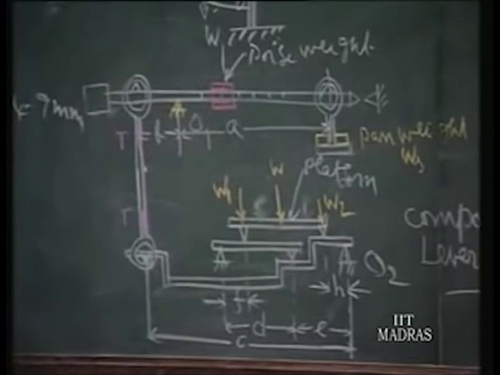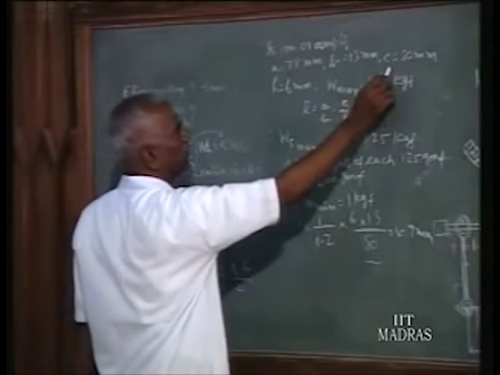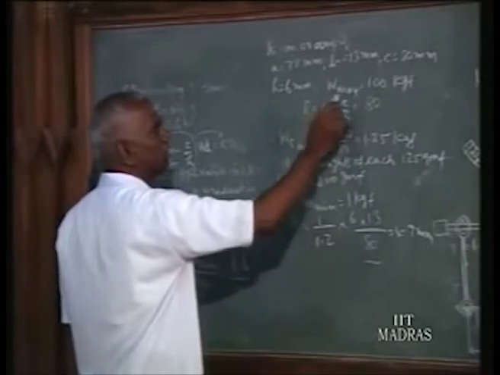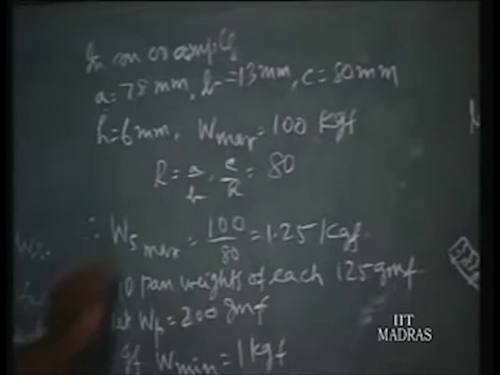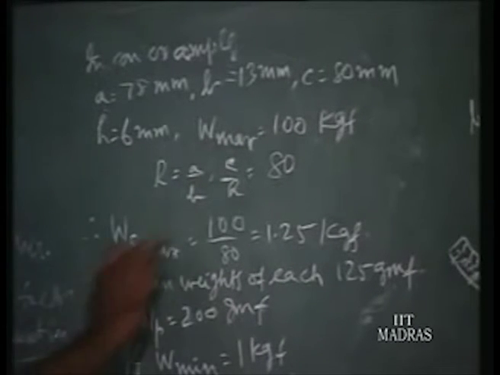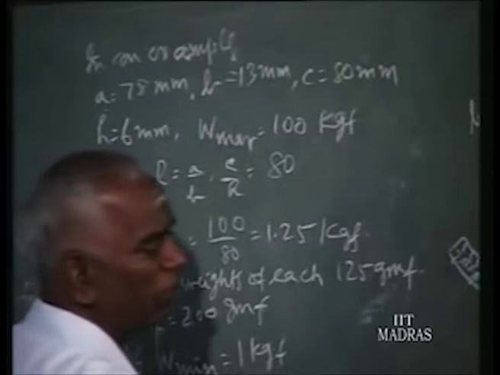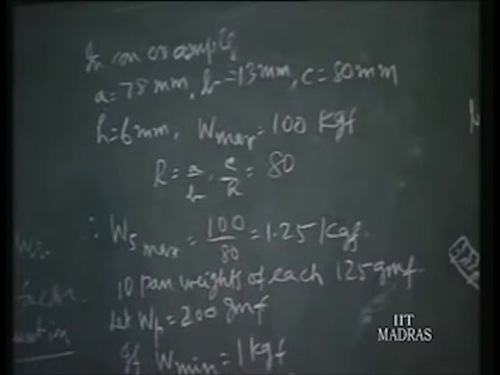Suppose A is 78 mm, B is 13 mm, C is 80 mm, H is 6 mm, and W maximum is 100 kilogram. That is the maximum load here, which we want to measure. In this example, R, the multiplication factor, is 80. That means the total weight we have to put here is 100 by 80, which is 1.25 kilogram. That is the total pan weight we should have.